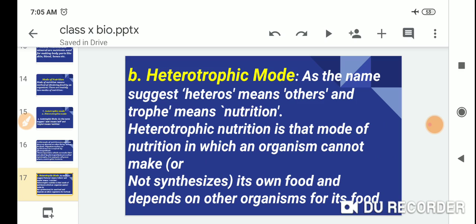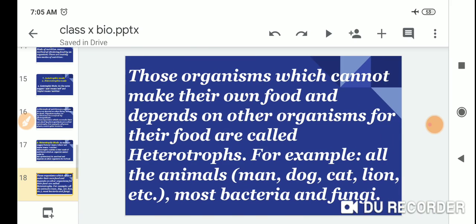Heterotrophic mode, as the name suggests, hetero means other and tropos means nutrition. Heterotrophic nutrition is that mode of nutrition in which an organism cannot make its own food and depends on other organisms for its food. Those organisms are called heterotrophs.